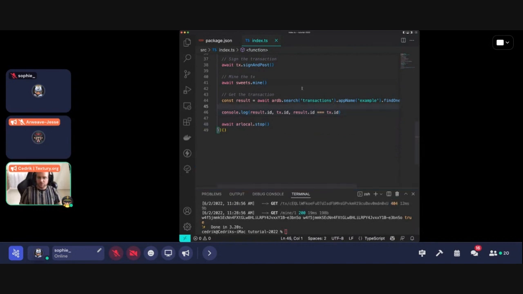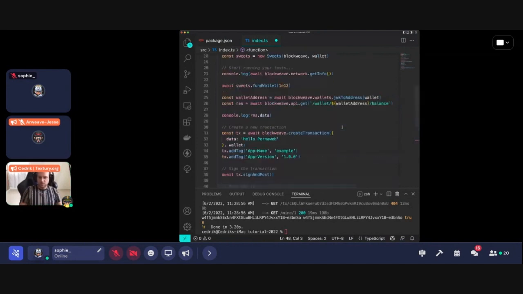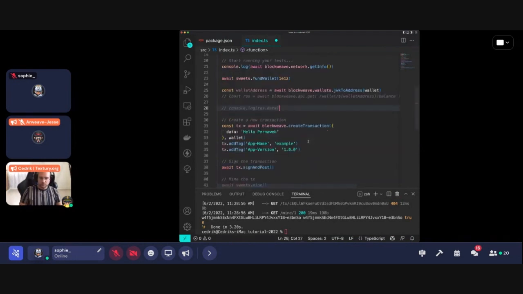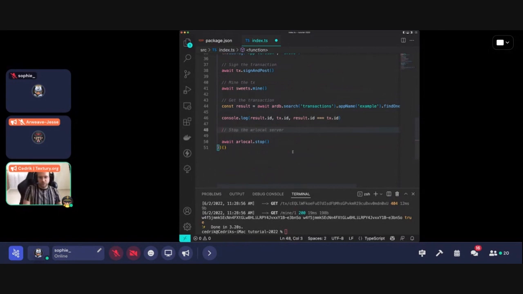What you can do also is that you can get the data of that specific transaction. So let me show it here, maybe. I'm going to comment this out. And to get the data, what you need to do is get the data from the transaction ID.